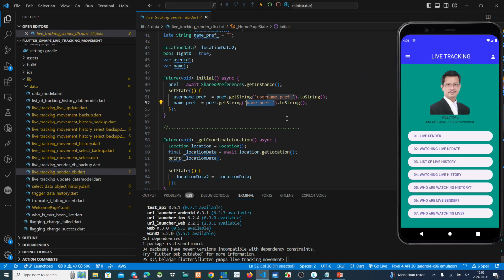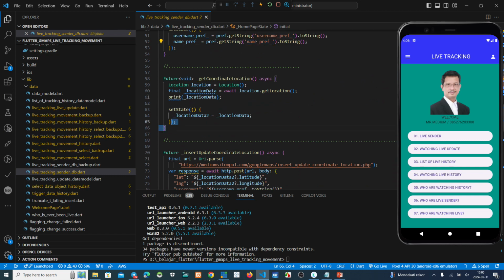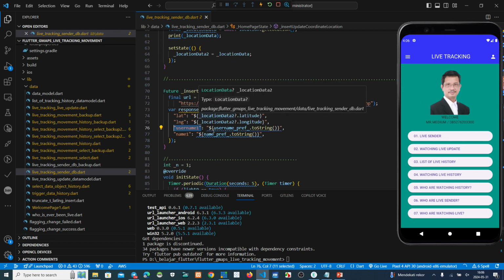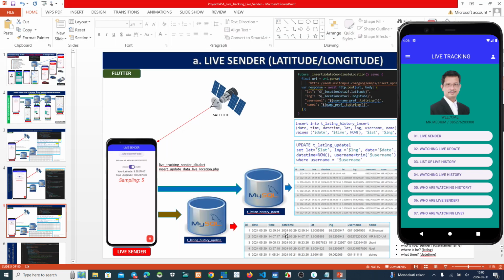Next, after that, this is to receive the coordinate location from the satellite. And then this one, name and username. We take them from the previous page, from this login, we add them to this function, and then we send it to the server, like this one. This is the script on PHP, the backend script, and on the front end, this one.